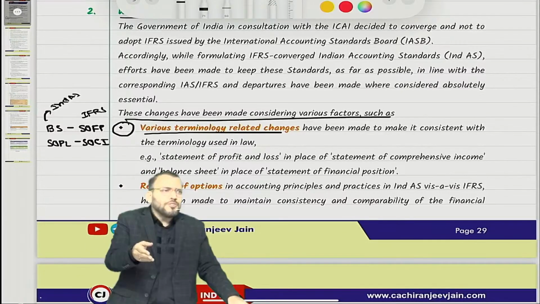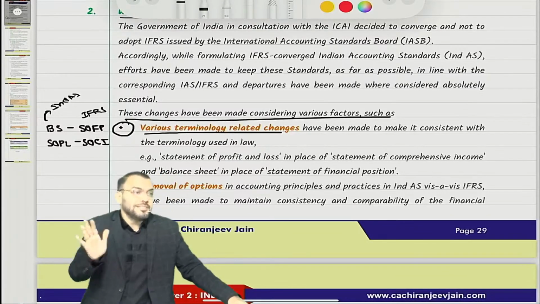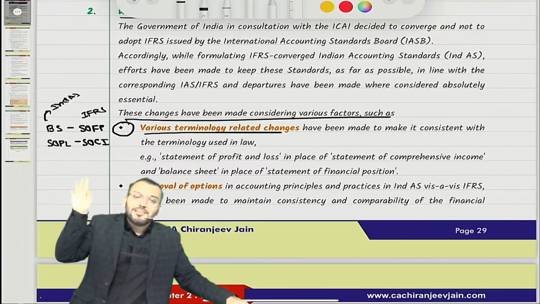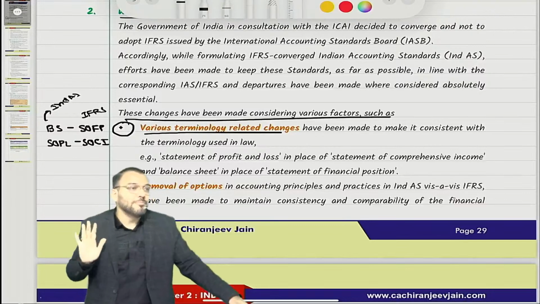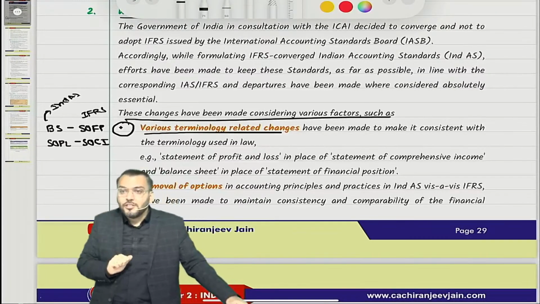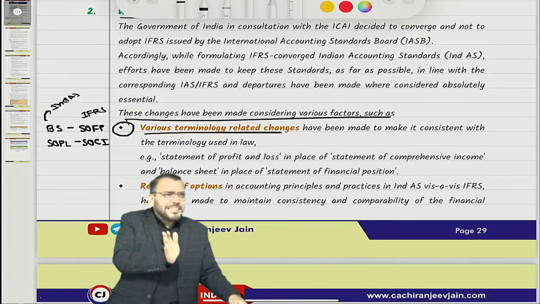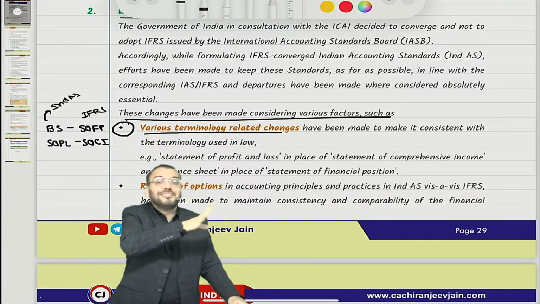Similarly, statement of profit and loss. Internationally, it is known as statement of comprehensive income. Now, what is comprehensive income? I'll discuss in later classes. This is a very early stage to say something about comprehensive income. But internationally, we have a different name. So can you say the same name should be retained? But in India, it has not been retained because of our Companies Act.